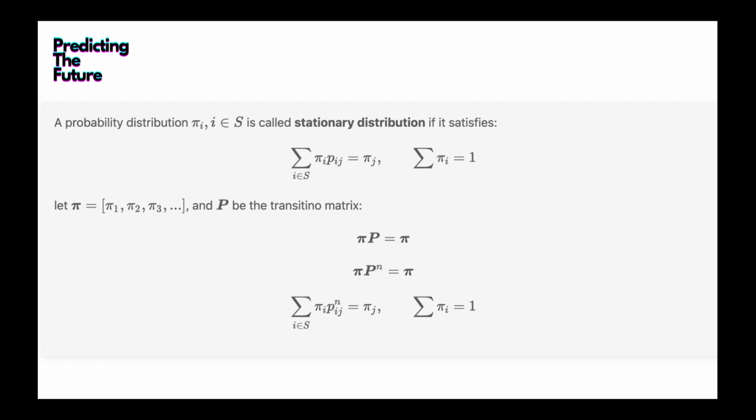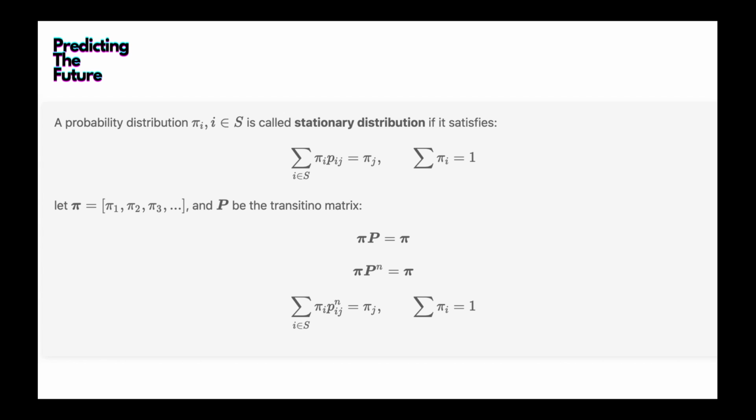Previously the Markov chain must be in some other state and transitions to state j. This defines pi j, which is the probability that the process is at state j.